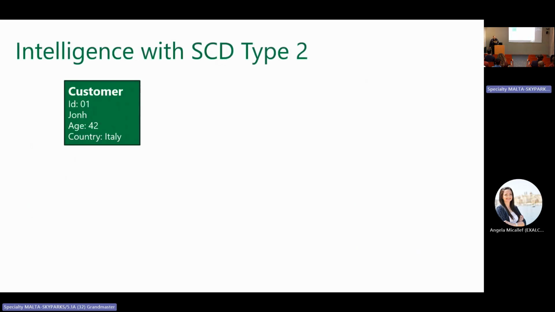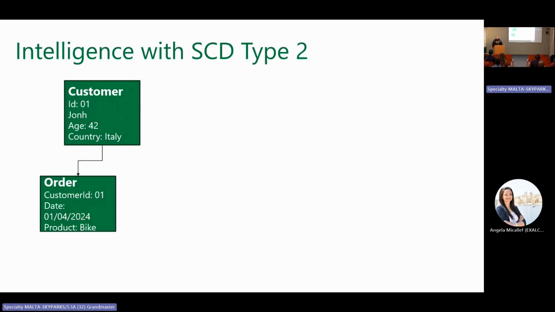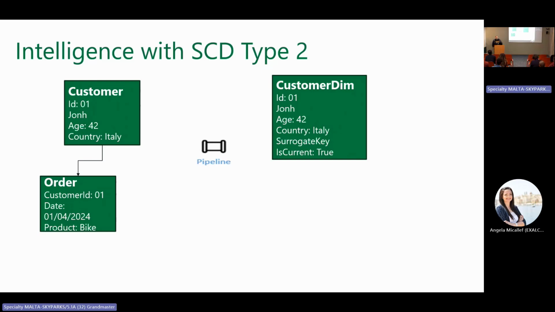So, keeping SCD type 2 in business intelligence: the customer lives in Italy. The customer ordered a bike. We transfer this to the data intelligence. Keep in mind, we create another key, a surrogate key, to be actually unique, because we know the ID of the customer will not be unique.